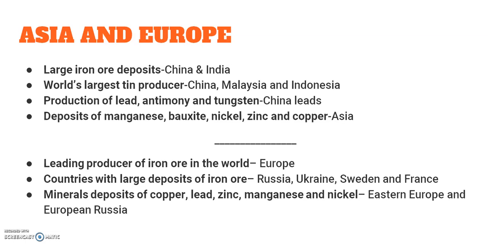whole. Now let's come to Europe. Leading producers of iron ore in the world is Europe. Countries with the large deposits of iron ore are Russia, Ukraine, Sweden, and France. And also deposits of copper, lead, zinc, manganese, and nickel are found in East Europe and European Russia. That means, in the side of Russia in Europe.